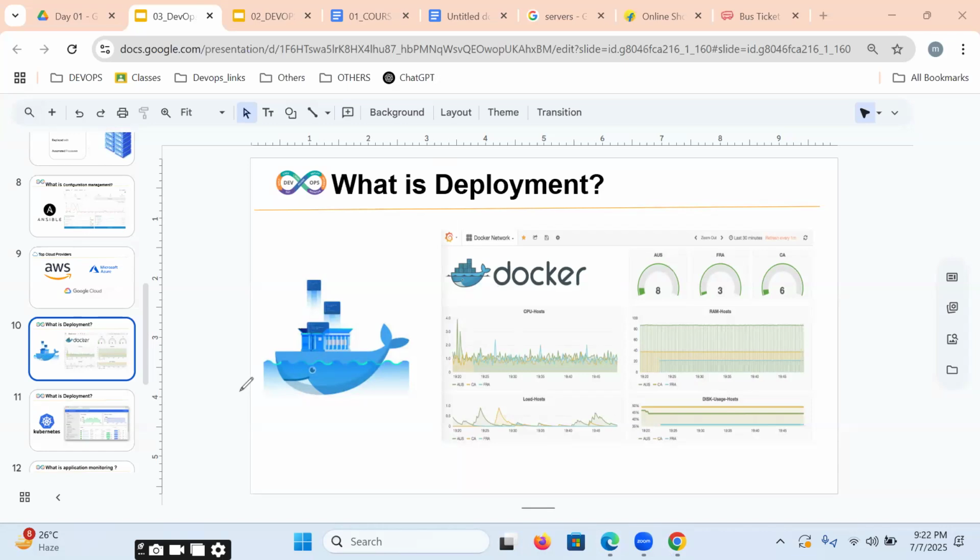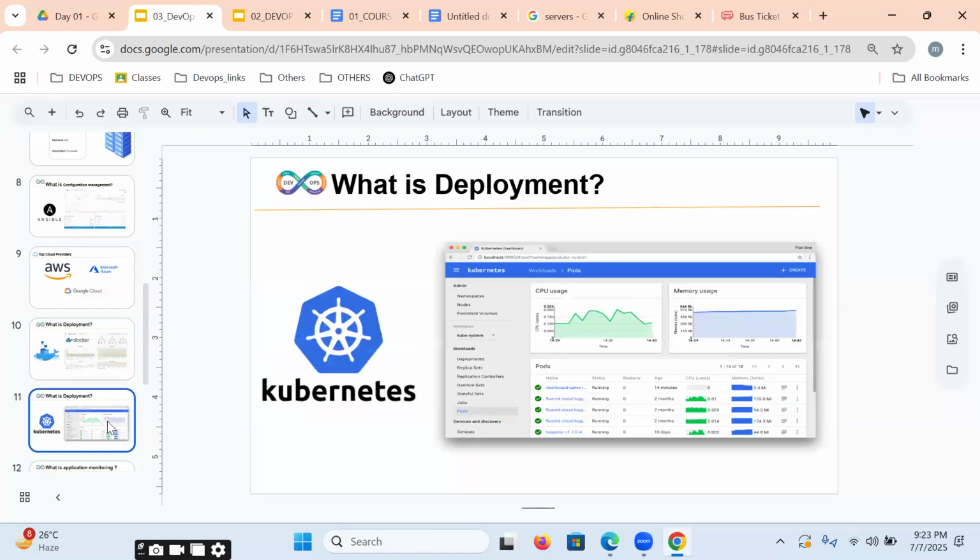If it is understood, very good. If it is not understood, also very good, because we're going to be discussing Docker and Kubernetes for more than a month, so don't worry. By using a Docker container, we can easily place our websites with low cost and high quality. Got it very clearly? And these Docker containers we can manage or control by Kubernetes.